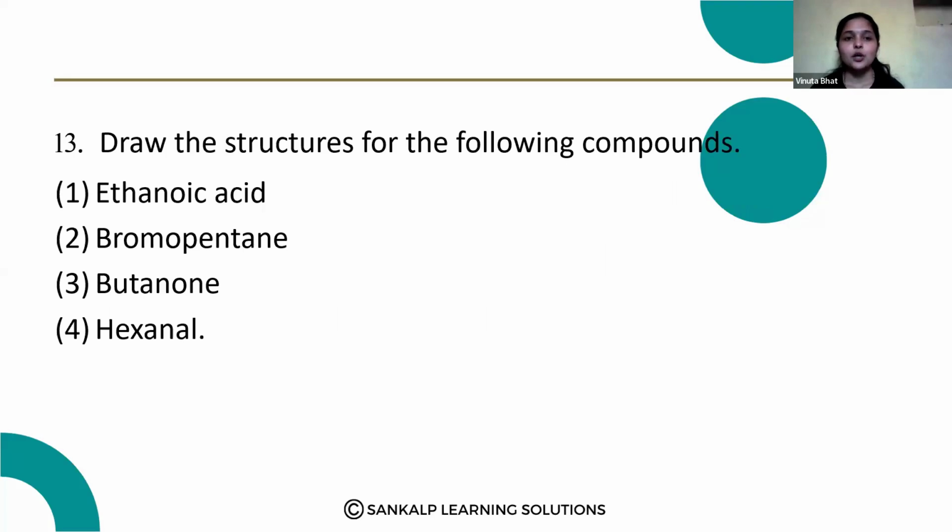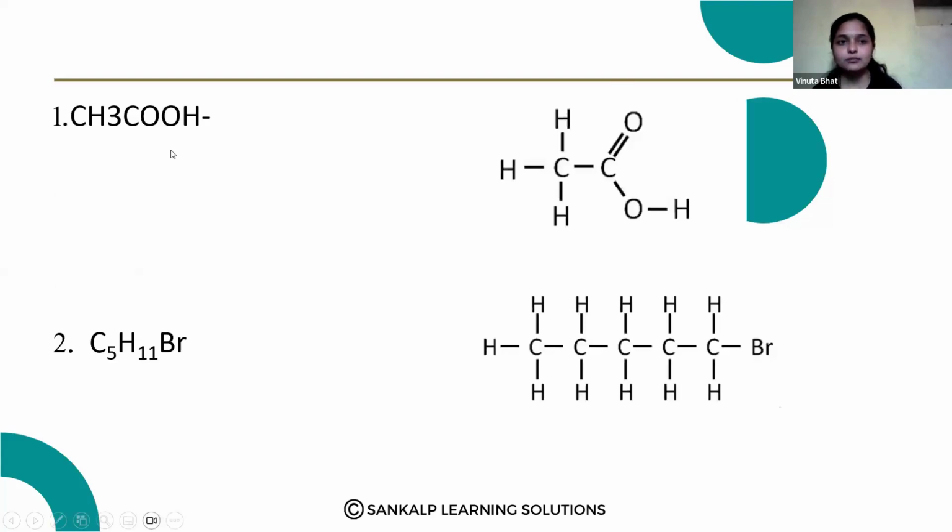Next question. Draw the structures for the following compounds. First one, you have to write ethanoic acid. Ethanoic acid means 2 carbon atoms. Here, the structure is CH3COOH. Okay. The first one is ethanoic acid.